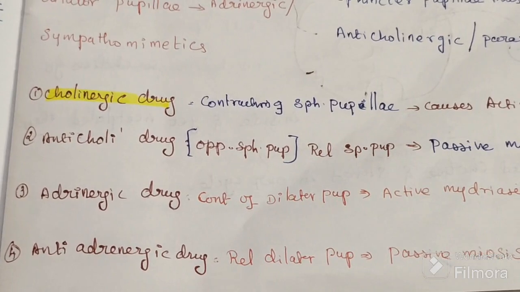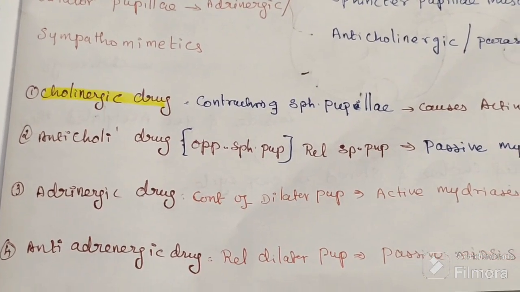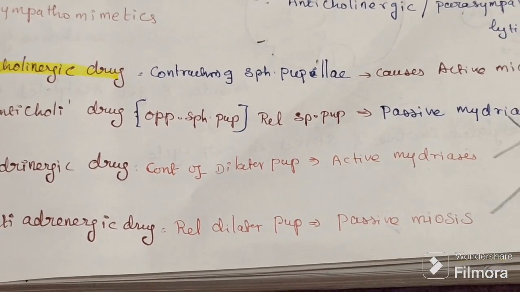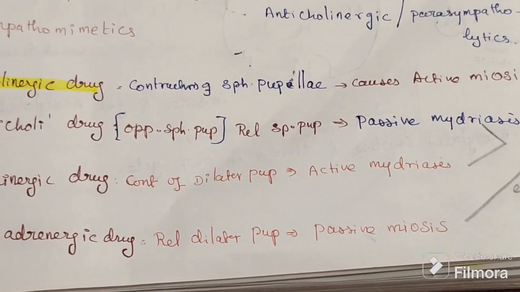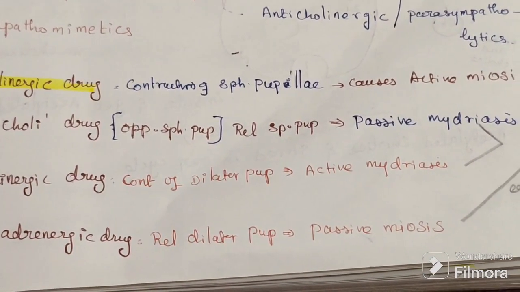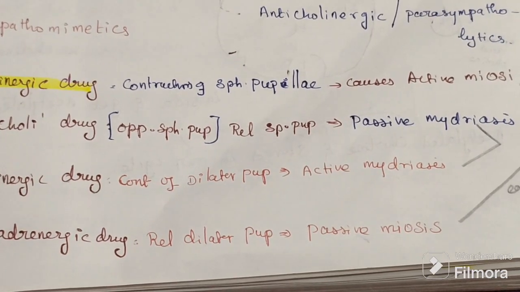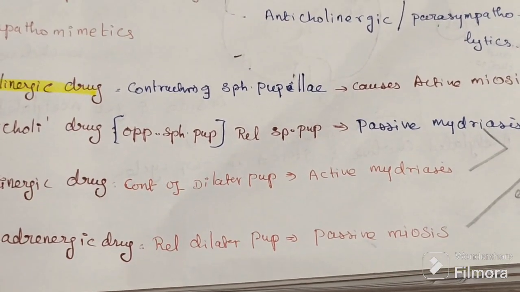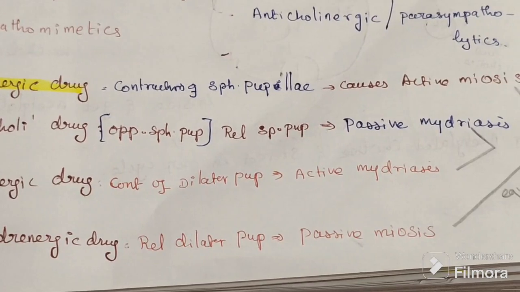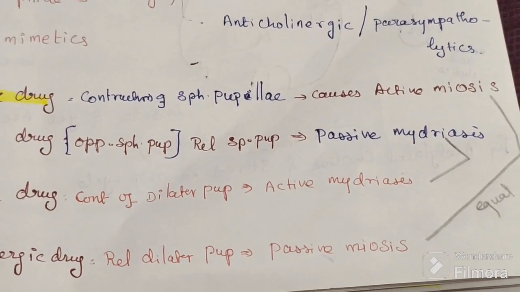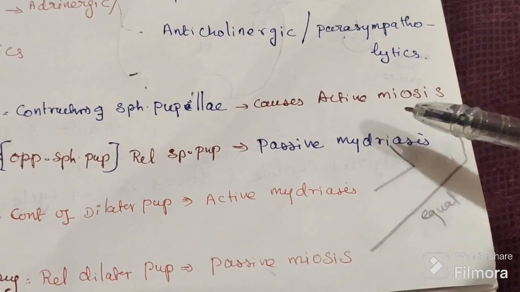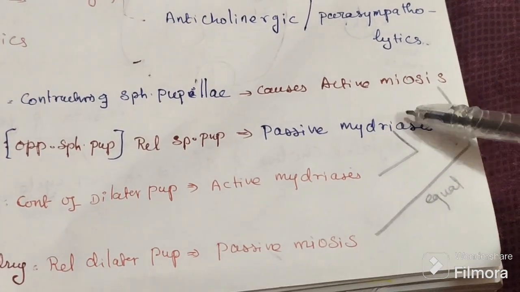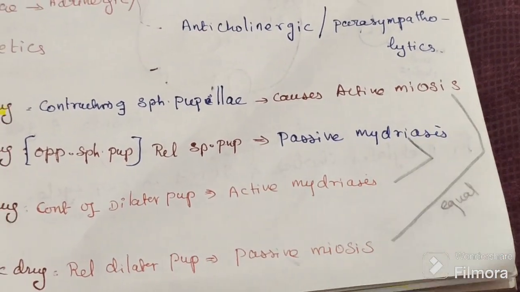The last one is anti-adrenergic drugs. They cause relaxation of the dilator pupillae, which is miosis, but it is not real miosis. It is passive miosis. That's why this one is equal to this one, and this one is equal to this one.